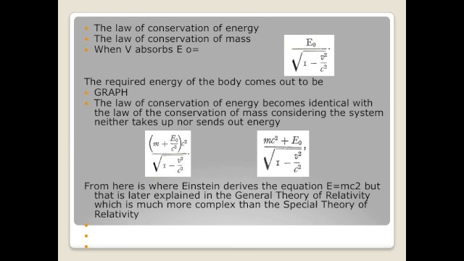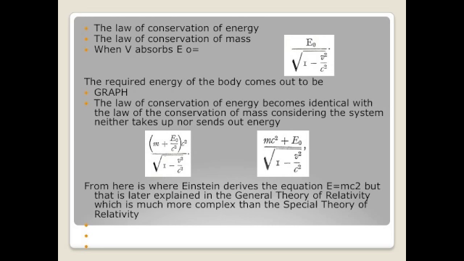In physics, the law of conservation of energy and the law of conservation of mass used to be independent from each other before the theory of relativity. Einstein came to the conclusion that a body with a constant velocity of v, which absorbs an amount of energy in the form of radiation, has energy increased by an amount equal to E0 over the root of 1 minus v squared over c squared.